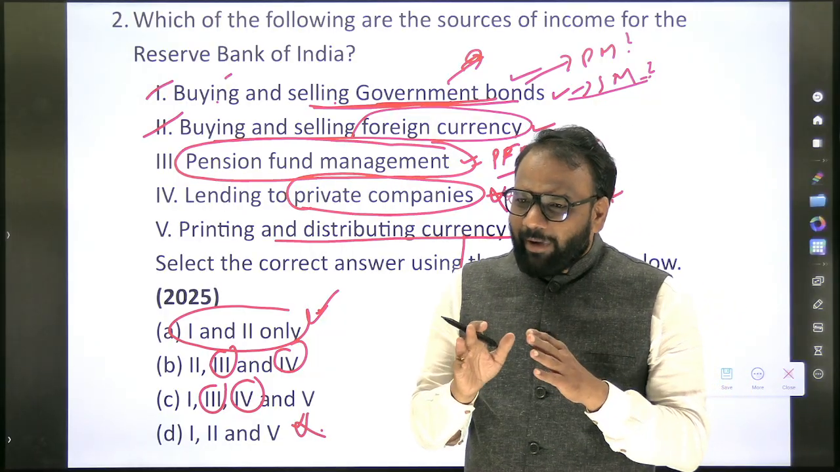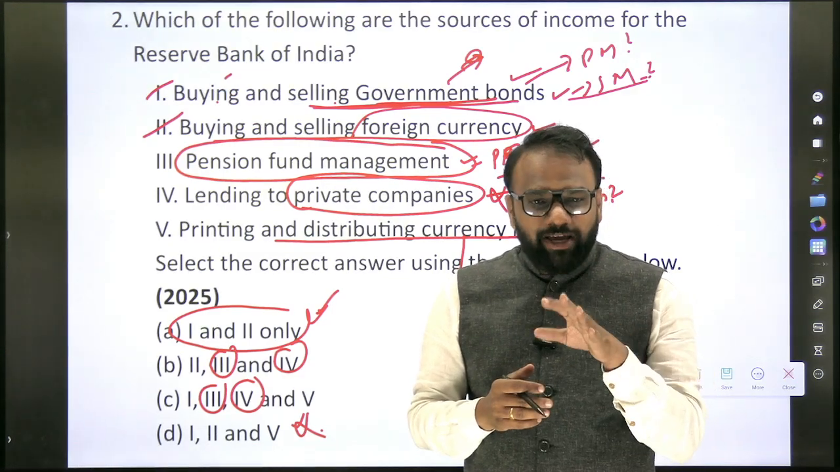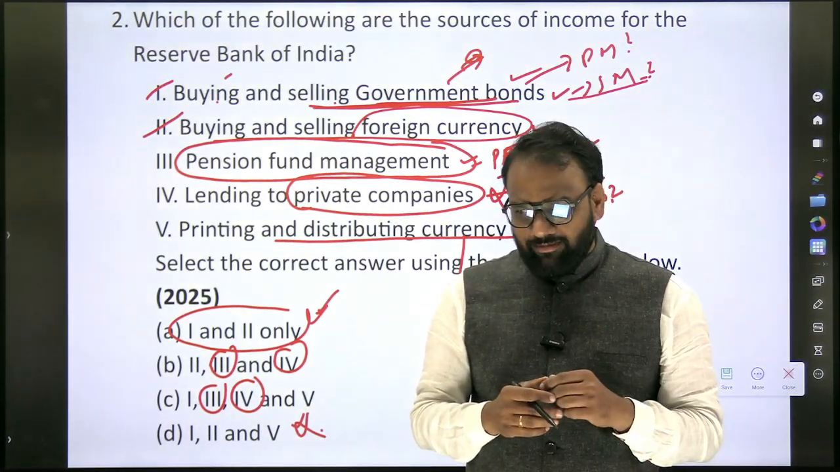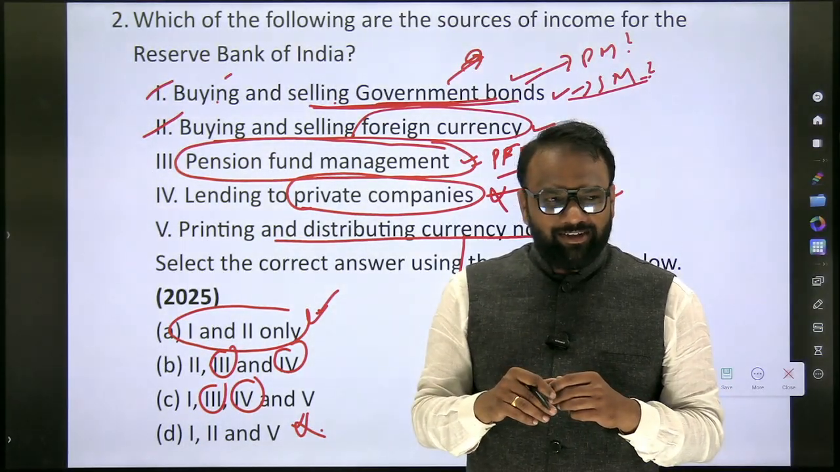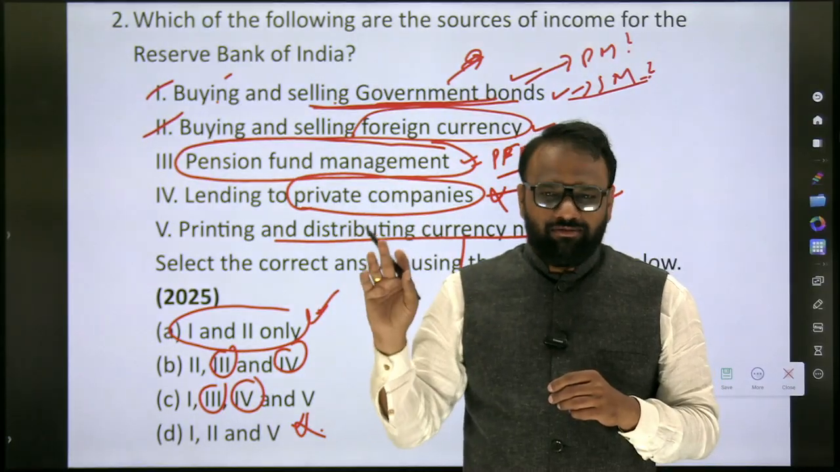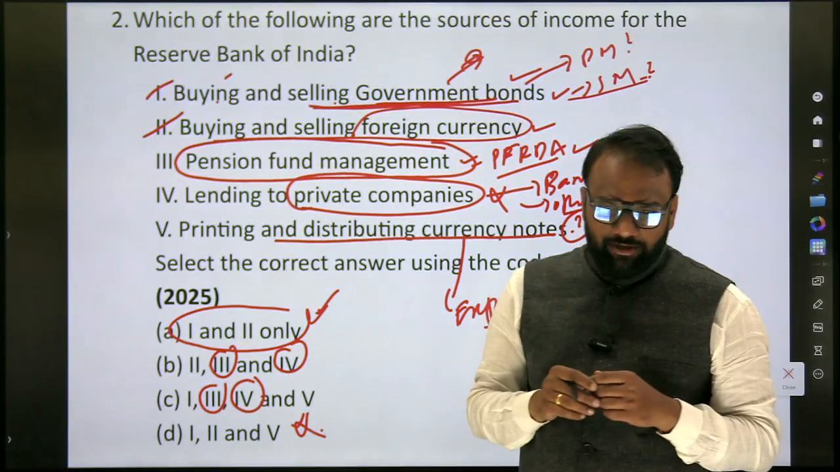So can RBI buy and sell foreign currency? Yes. Why does it buy and sell foreign currency? What is the ultimate motto? To make profit? No. So what is the ultimate goal? To arrest the currency depreciation. So why does currency depreciate? Indian currency, why does it depreciate?